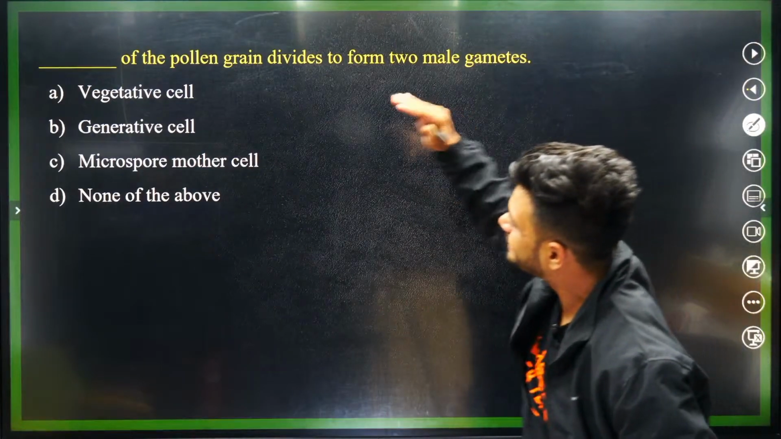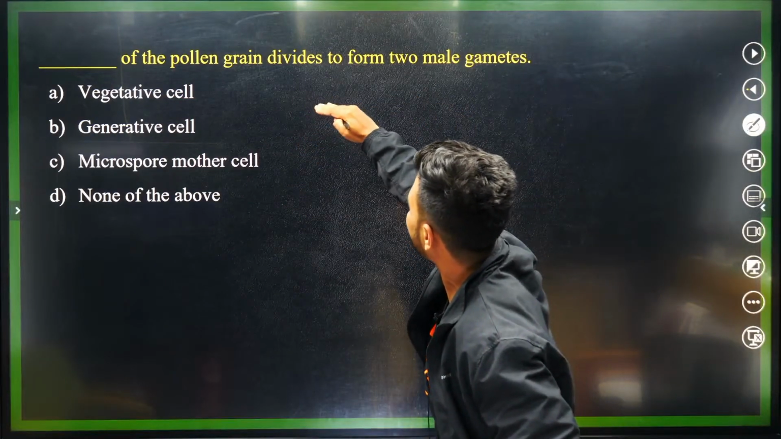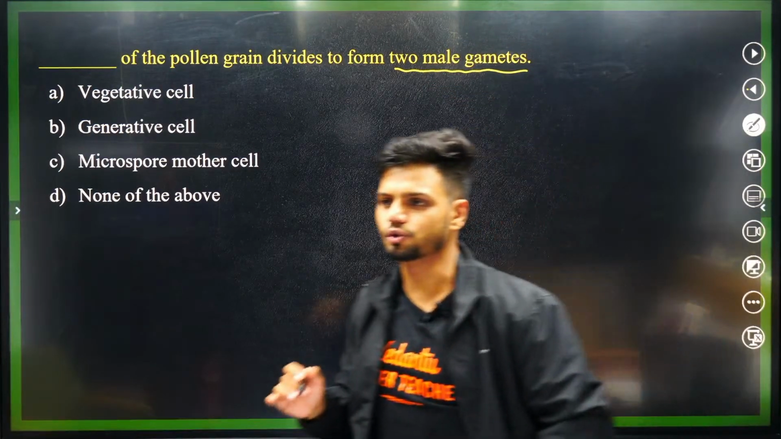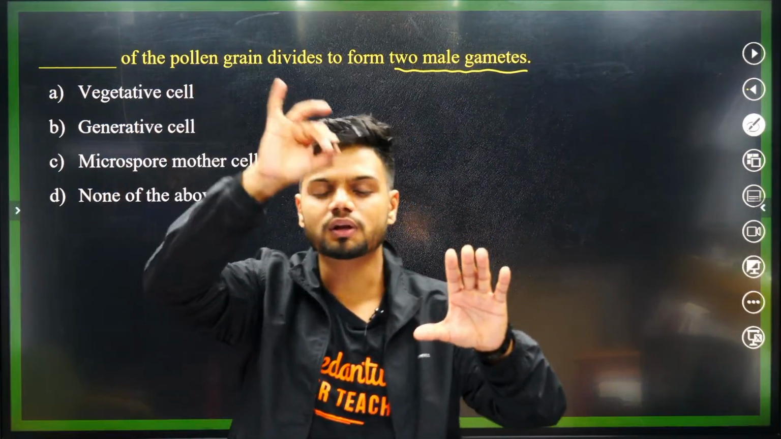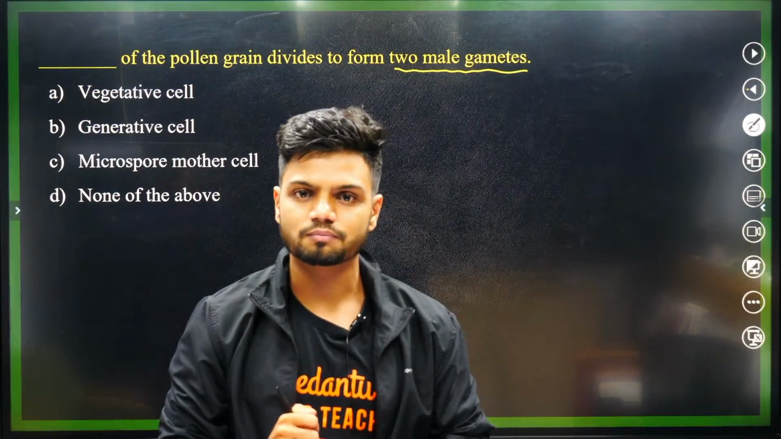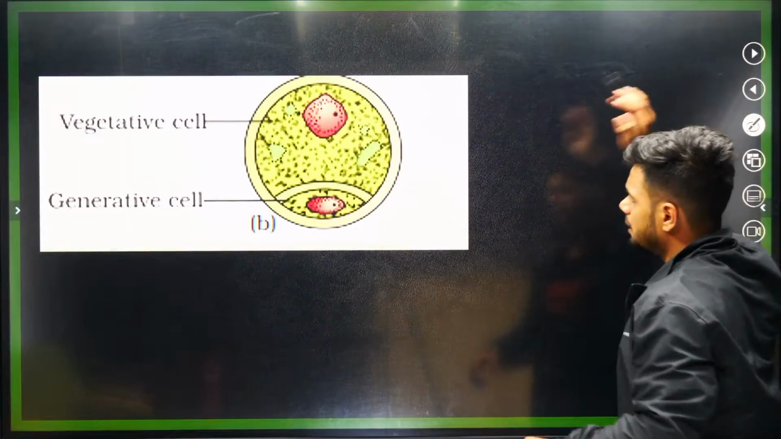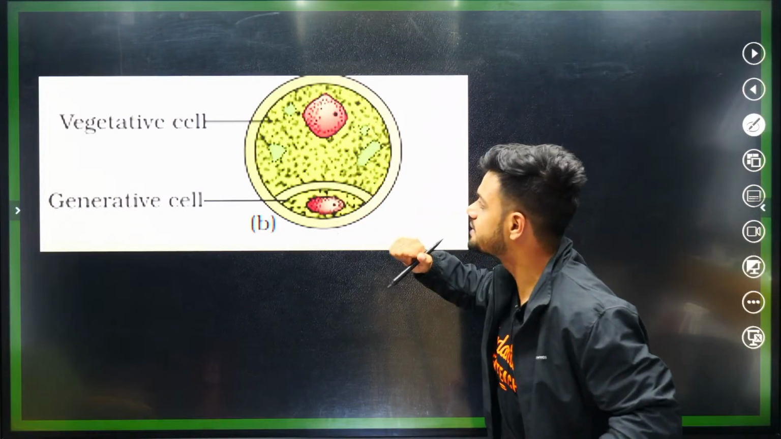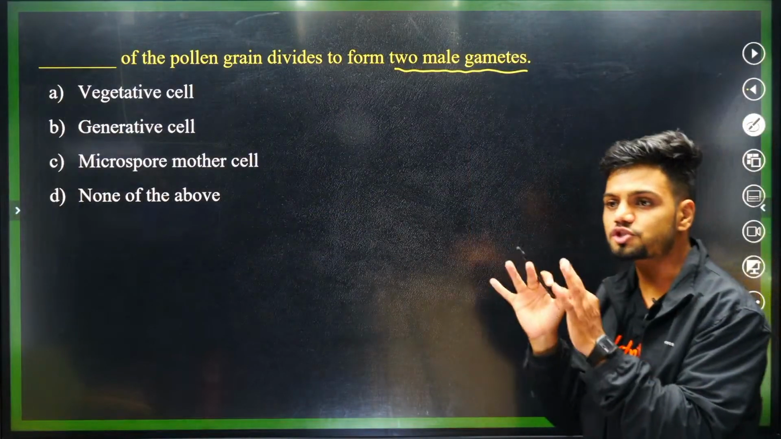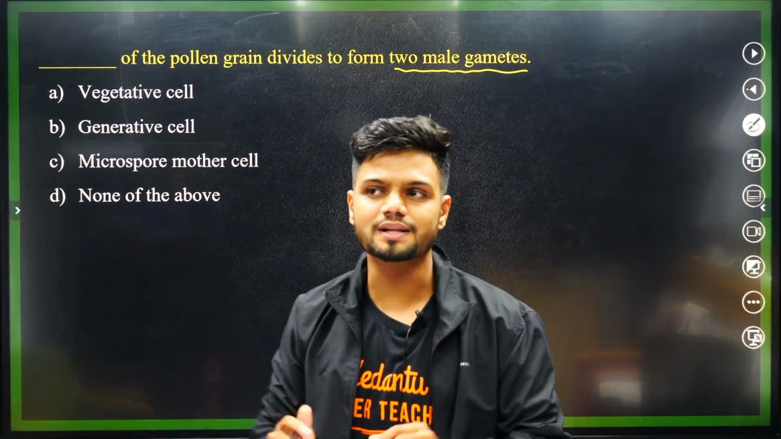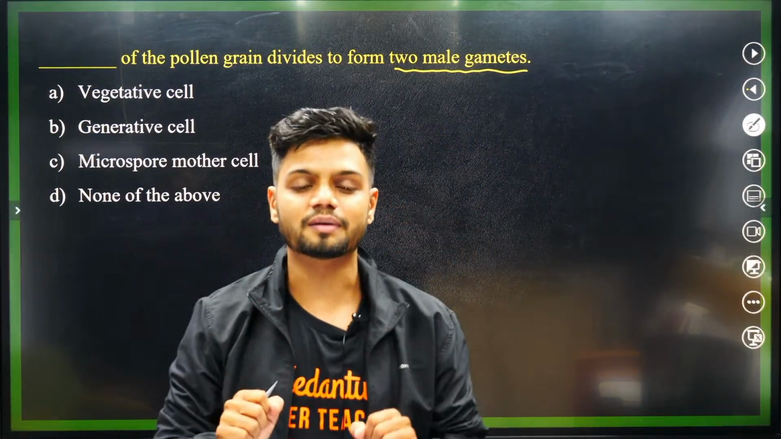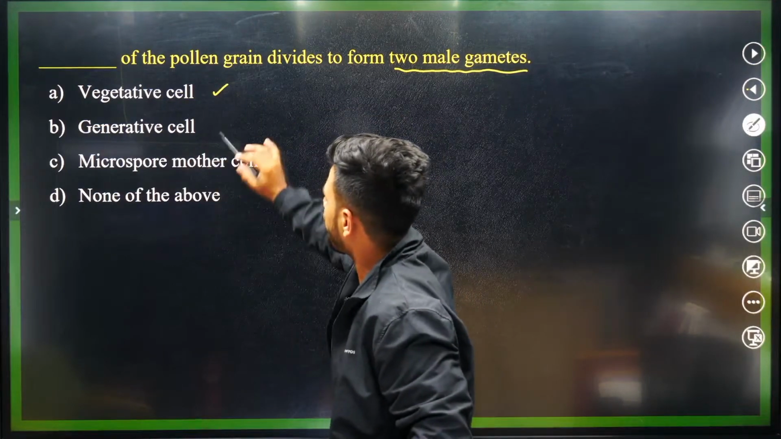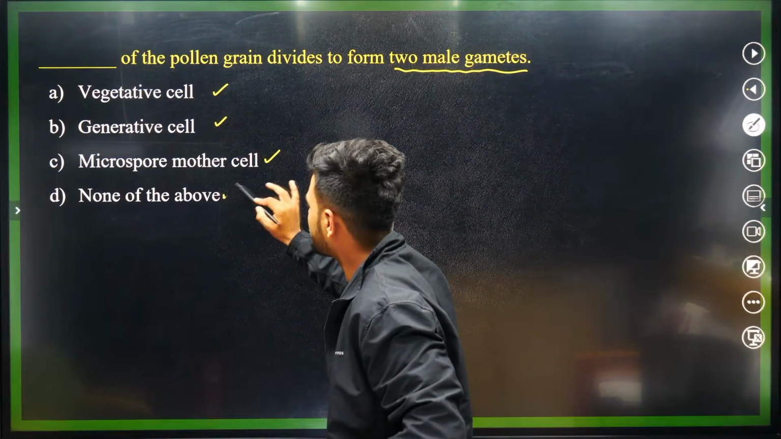The first question says: which of the pollen grain's cells divides to form the 2 male gametes? All of you are aware, right? In a pollen grain there are 2 different cells. One is the vegetative cell, one is the generative cell. Now the question is asking which of the two cells will divide, giving rise to 2 male gametes. Is it option A, B, C or D?